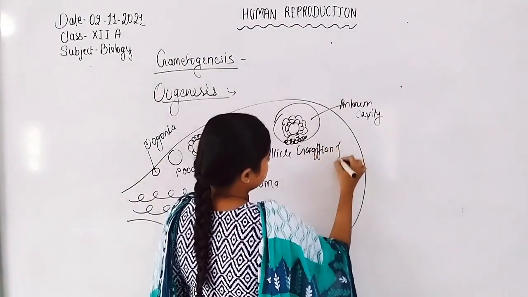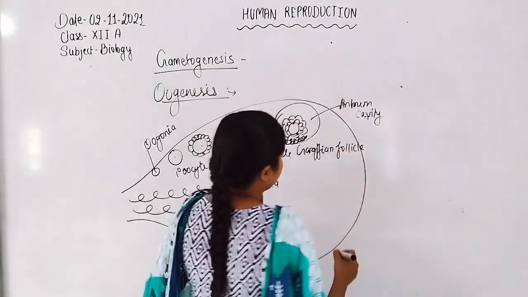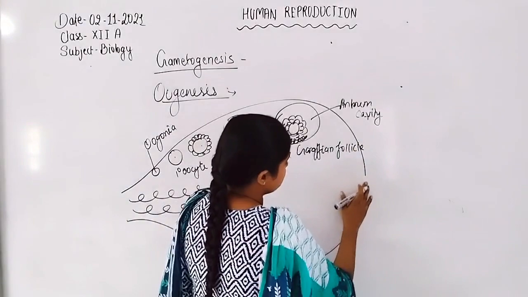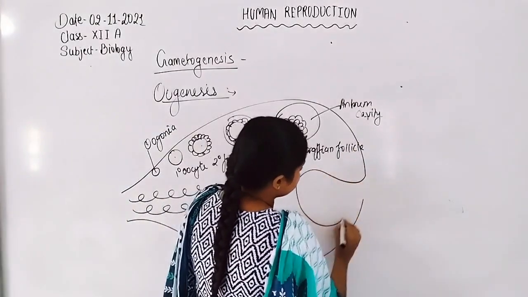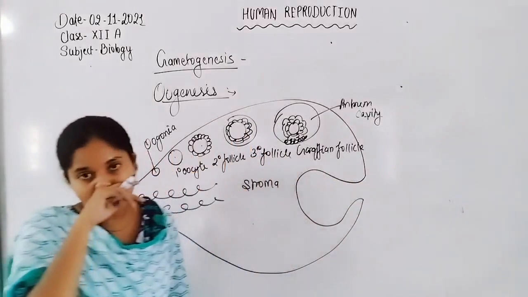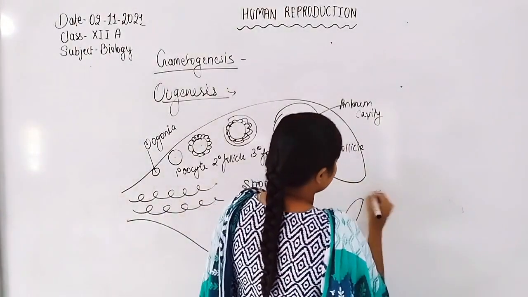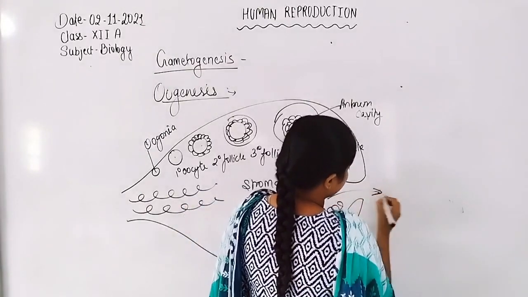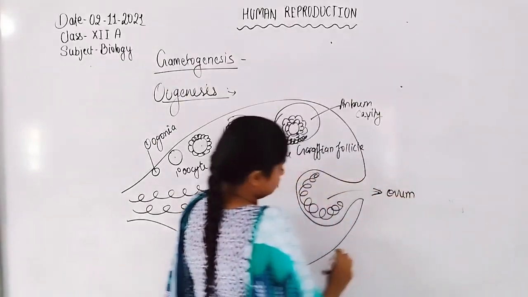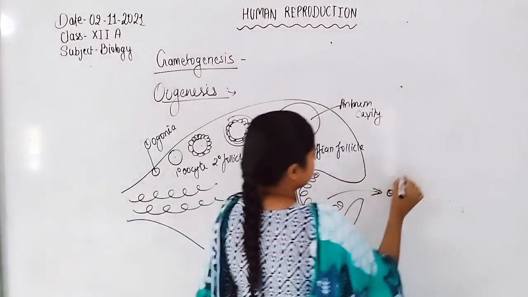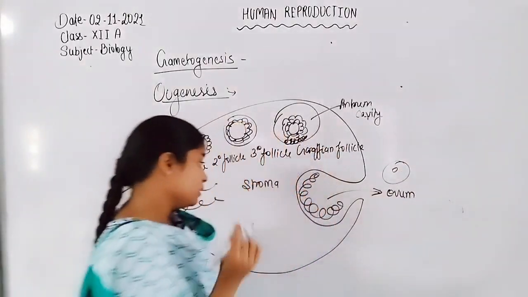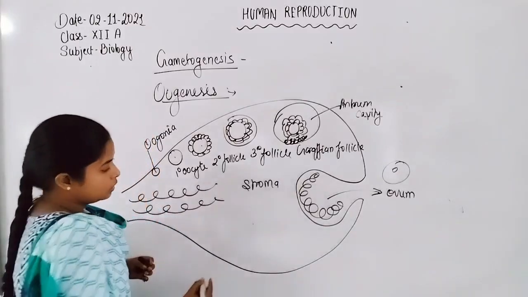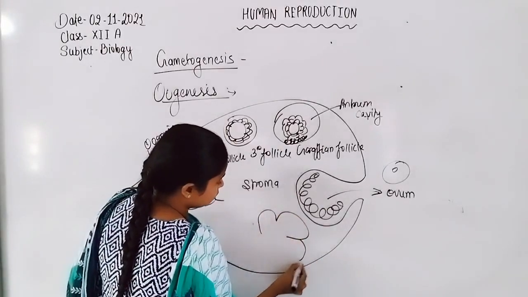Then after some time the Graafian follicle dissolves the membrane, and there is release of the ovum from the Graafian follicle, and the follicular cells of the Graafian follicle convert into the corpus luteum.